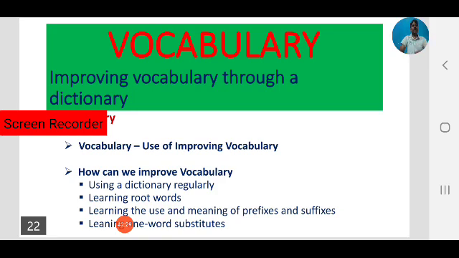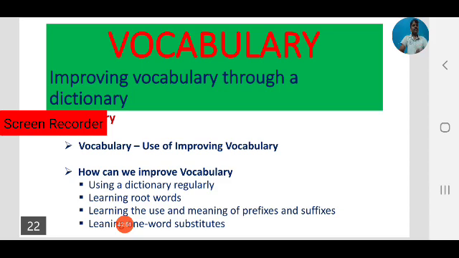First one is using a dictionary regularly. Learning root words, base words. Next, learning the use and meanings of prefixes and suffixes. Next one is learning one word substitutes.